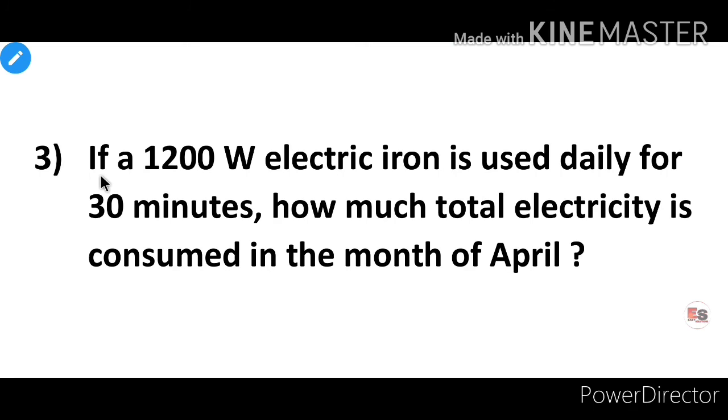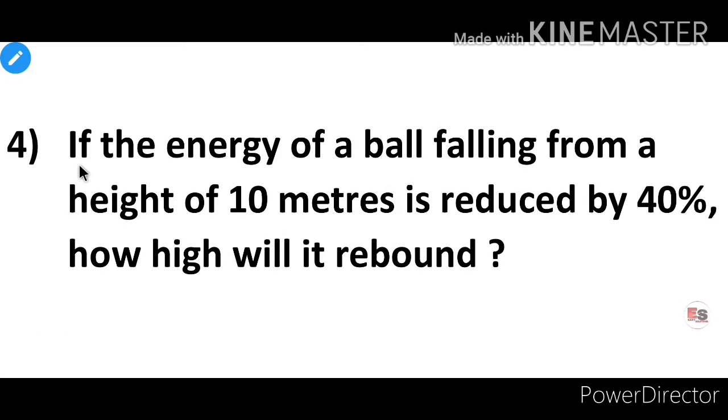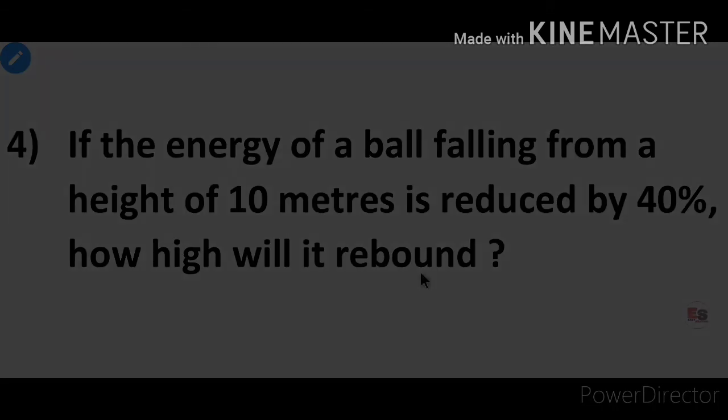Example number 3. If a 1200 watt electric iron is used daily for 30 minutes, how much total electricity is consumed in the month of April? And example number 4. If the energy of a ball falling from a height of 10 meters is reduced by 40%, how much high will it rebound?